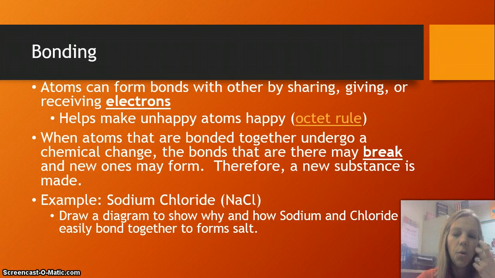And so what I would like you to do is draw a separate diagram for each one of those elements and look at how many electrons are on the outer energy level and apply that octet rule and see if you think electrons would be shared between those atoms, given one gives another electrons, or one is accepting electrons, to make both of those a more complete energy level on the outer side of that atom.